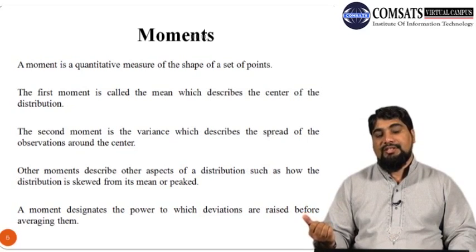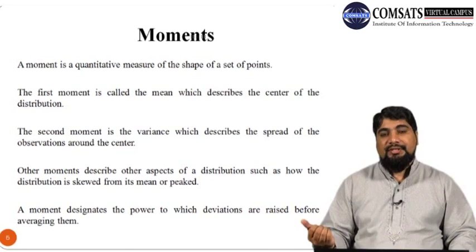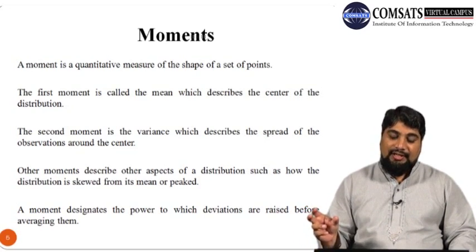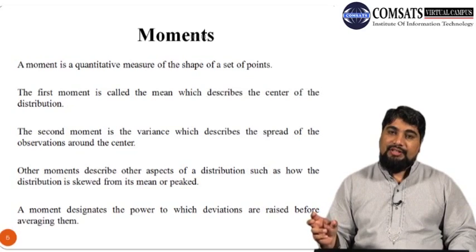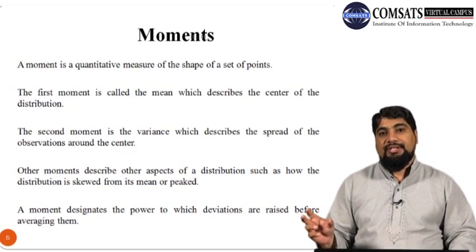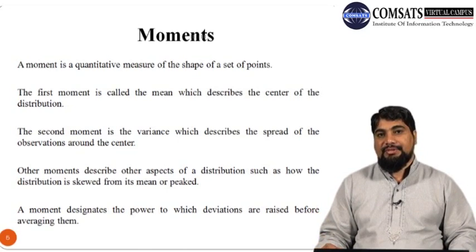So a moment designates the power to which deviations are raised. If the deviations are raised to power 1, that is called the first moment. If the deviations are raised to power 2, we get the second moment. If raised to power 3, we get the third moment, and so on. Once the deviations are squared or cubed, we have to average them, that is, take the sum of the squared or cubed deviations divided by the number of observations, which is n, to get the moments.